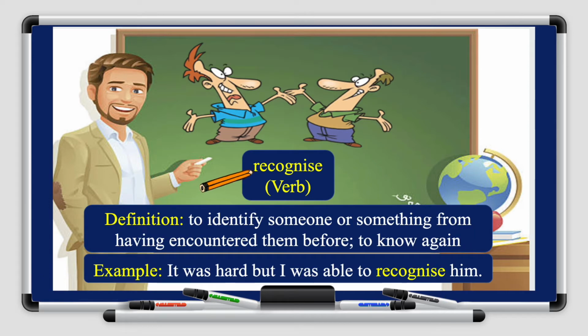The next word is recognize. So when you recognize someone, you know them. So you see someone and you recognize them, okay? So the definition is to identify someone or something from having encountered them before. To know them again, okay? So for example, it was hard, but I was able to recognize him. Imagine, for example, you're walking in the mall and you saw your friend, okay? Oh, hi Ahmed, for example, you're saying hi from far, so you are recognizing him, okay?